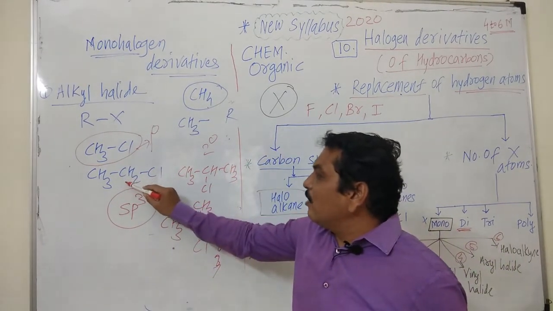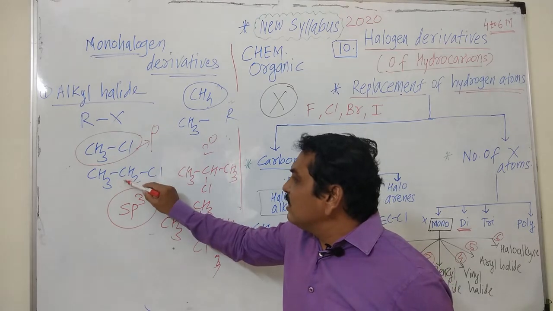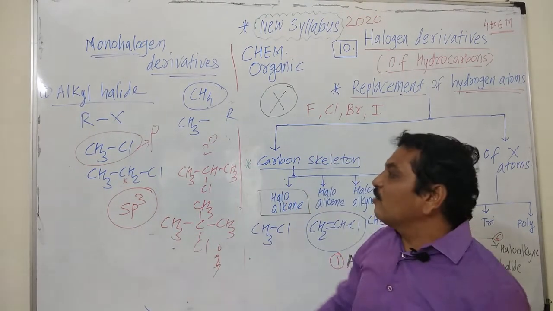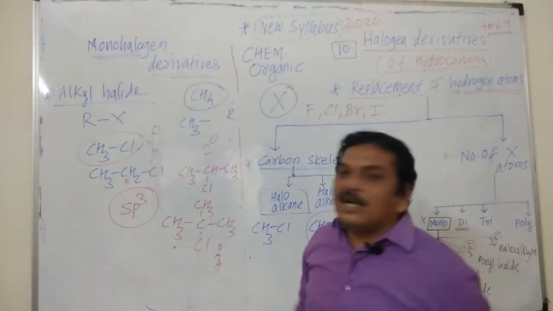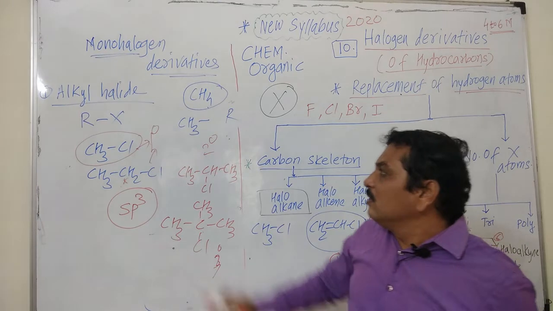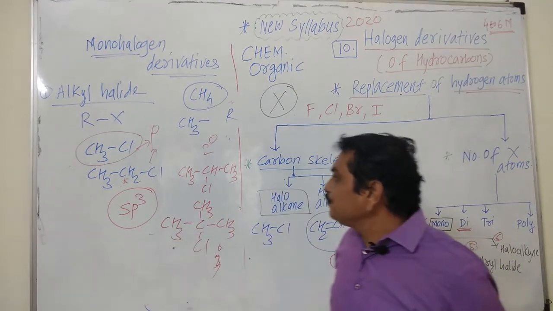If we see this compound in which halogen is attached to this carbon, and which is attached to another one carbon atom, hence it is also primary. The carbon atom which is attached to another one carbon atom is known as primary carbon atom, and hence it is a primary alkyl halide.